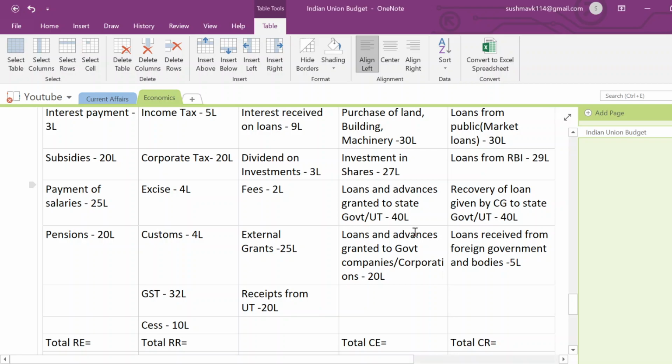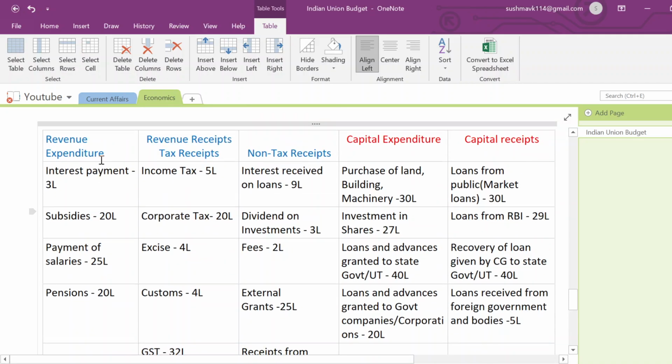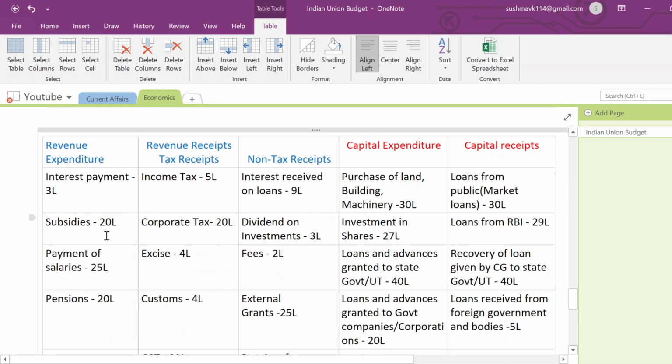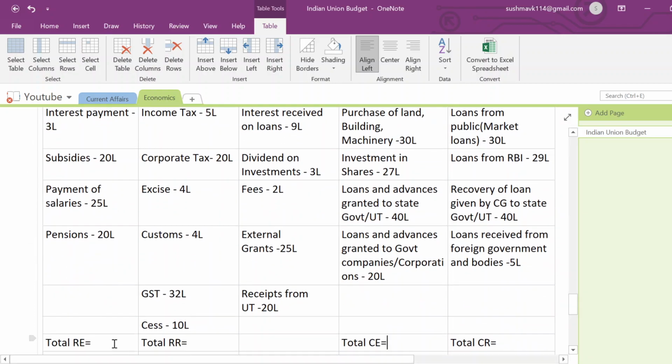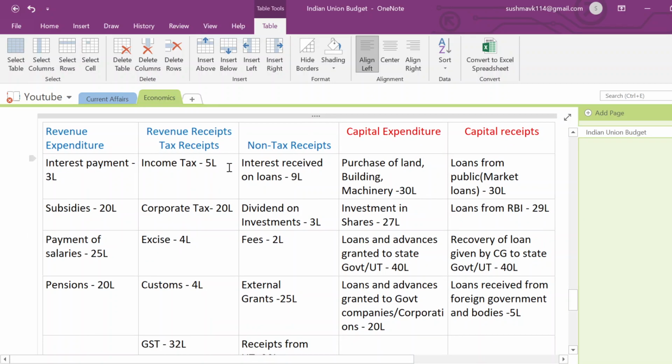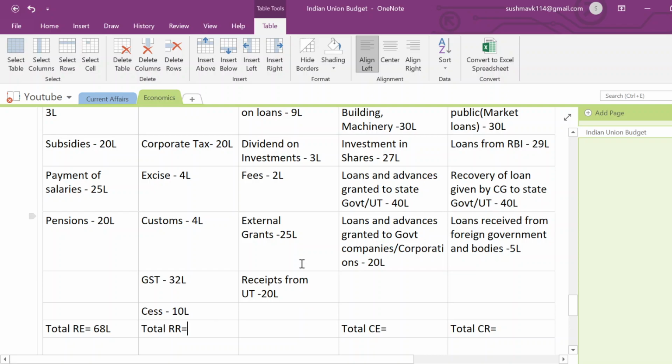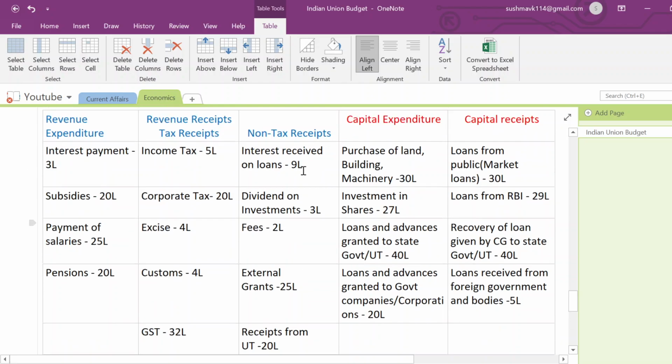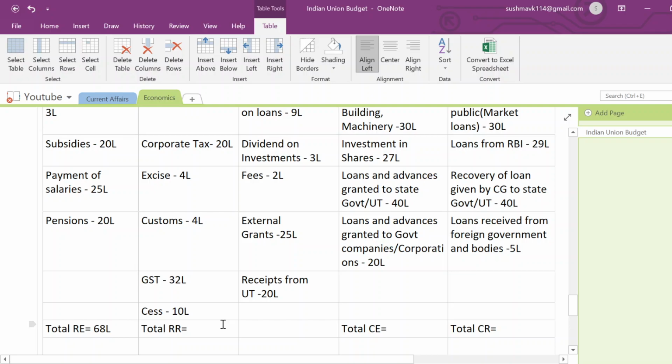Okay. Now coming back to this. See, if I calculate all the revenue expenditure, interest payment 3 lakh plus 2 lakh, 23 lakh, 25 lakhs plus 20 lakhs, it will give me somewhere around 68 lakhs, right? Yes. Next, in revenue receipt, we have to add both tax receipt as well as non-tax receipt. Okay, 5 lakhs plus 20 lakhs, 25 lakhs, 4 lakhs plus 4 lakhs plus 32 lakhs plus 10 lakhs, 20 lakhs, 25 lakhs, 2 lakhs plus 3 lakhs plus 9 lakhs will give me somewhere around 138, sorry, 134 lakhs, right?